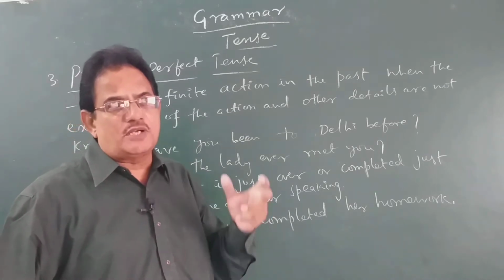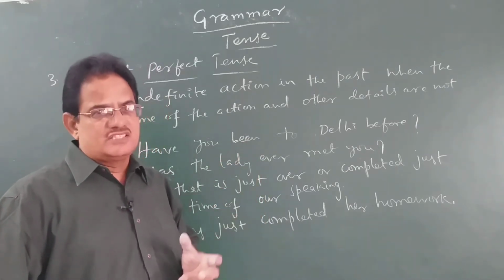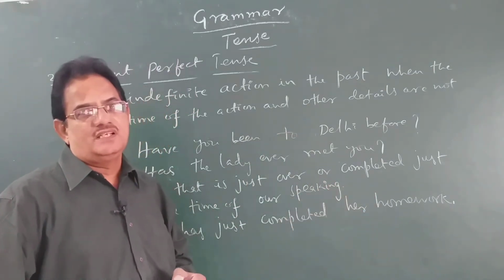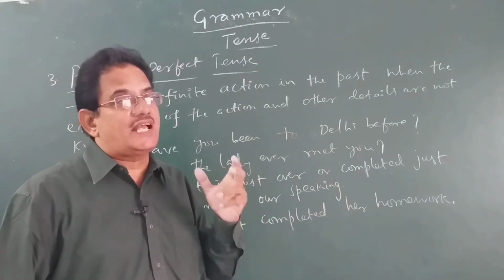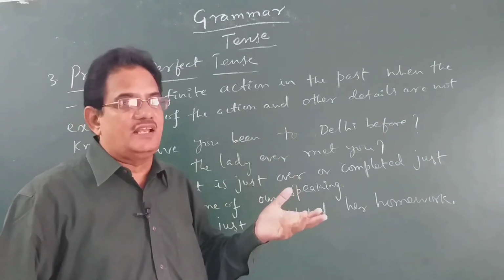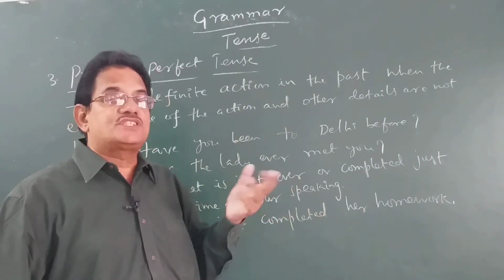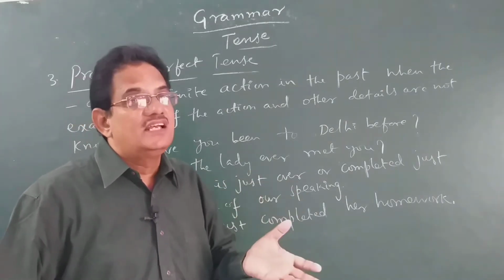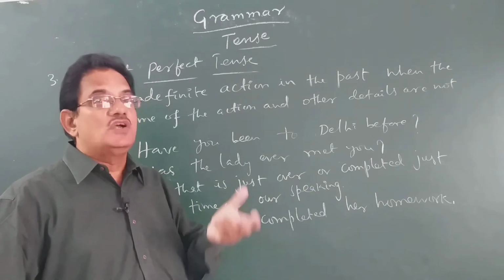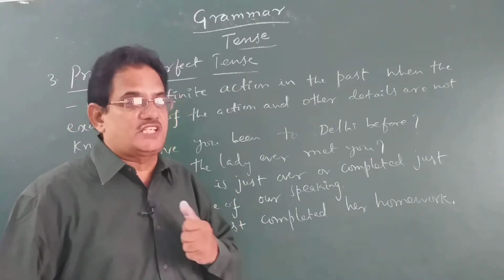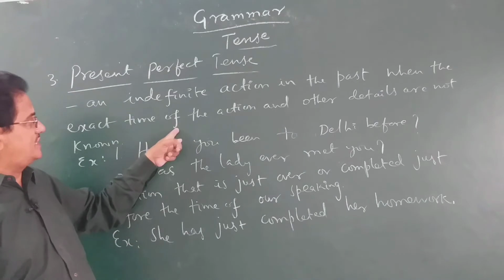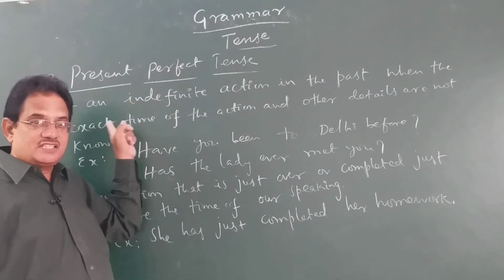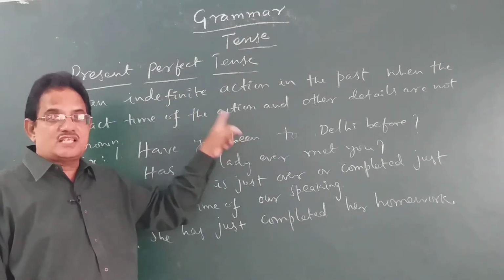What does it mean? When a particular time is specified, suppose you can say, I visited Agra last year. We are referring to a particular time there, last year. So, I used past simple there. I have visited Agra 2 or 3 times, but I am not specifying exactly when I visited. So, in such cases, we have to use present perfect tense. That is exactly what is discussed here. An indefinite action in the past when the exact time of the action is not known and other details of the action also are not known.